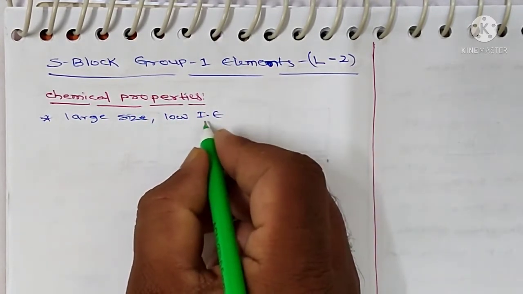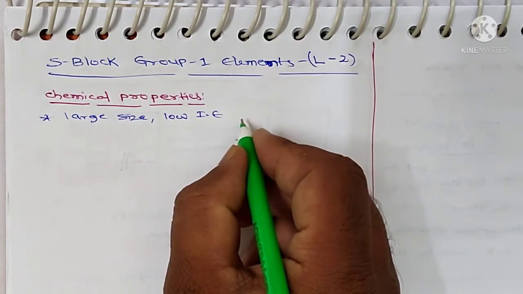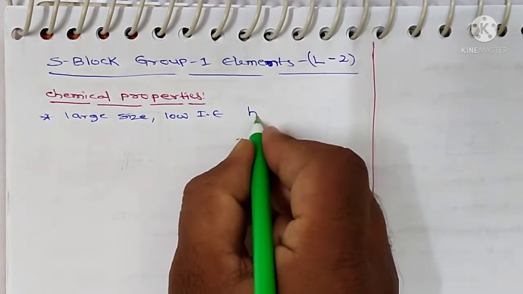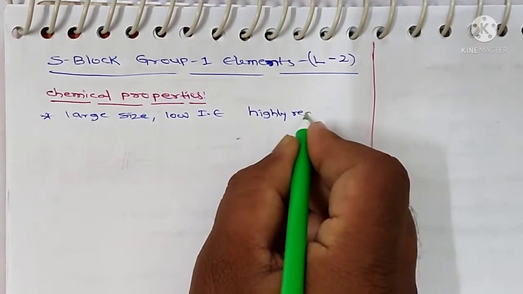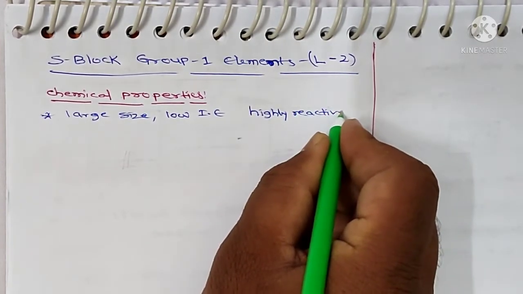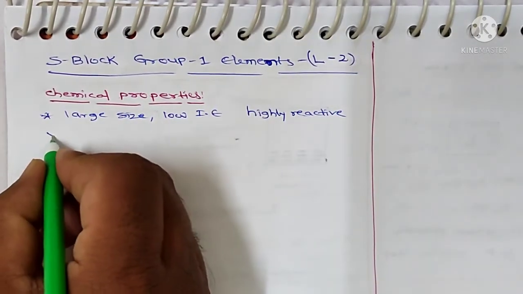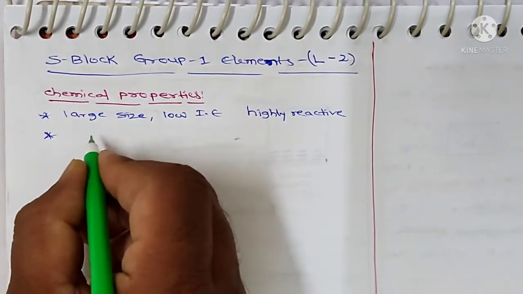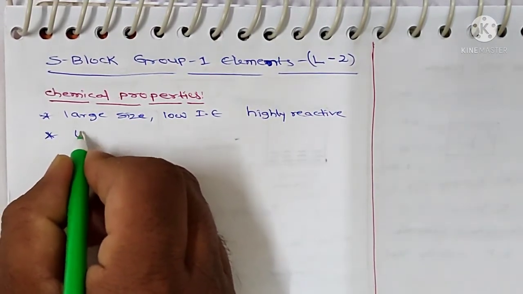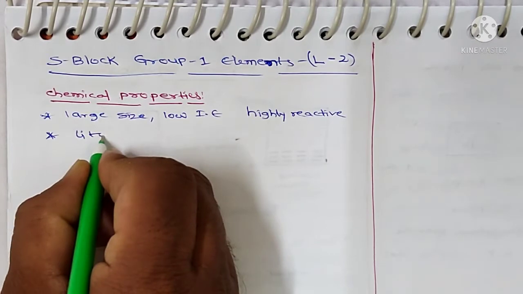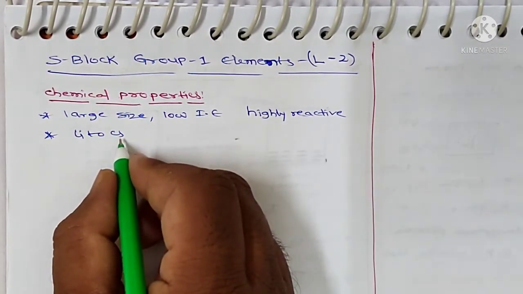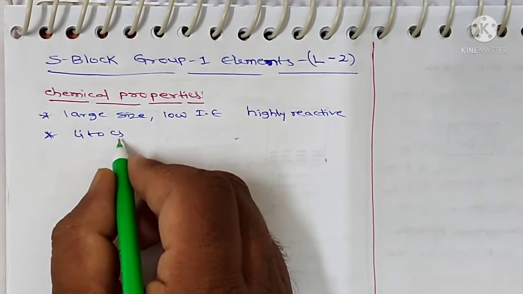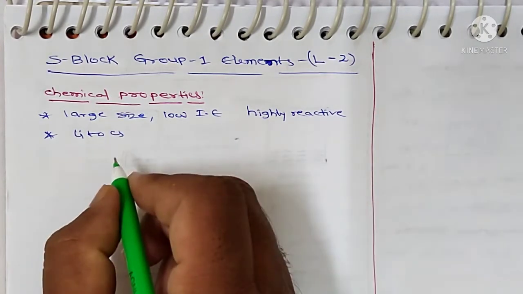The first group elements have large size and low ionization enthalpy, so the alkali metals are highly reactive. The reactivity increases from lithium to cesium, meaning cesium has higher reactivity than lithium.